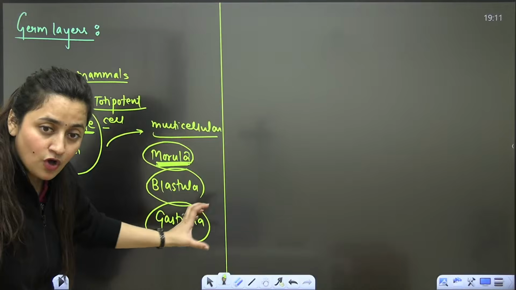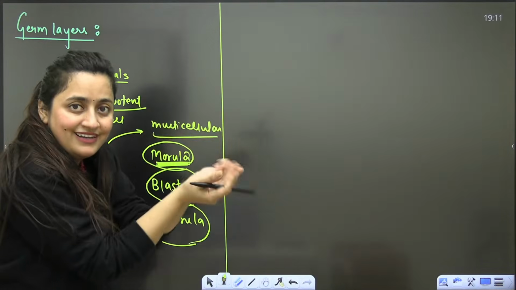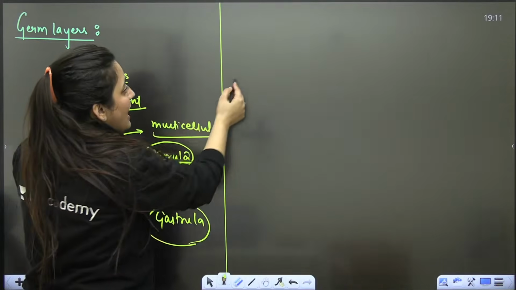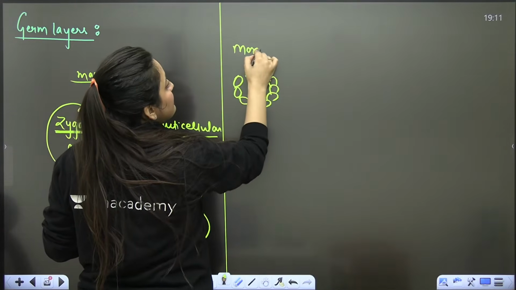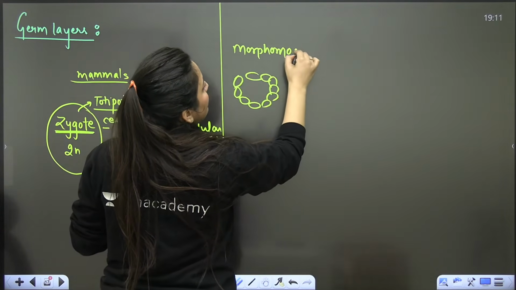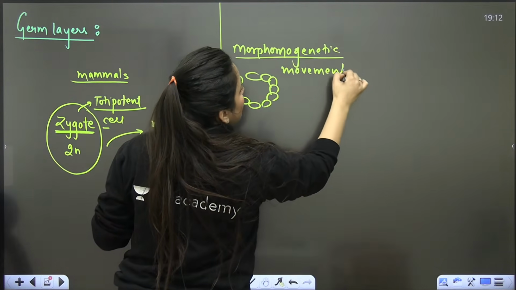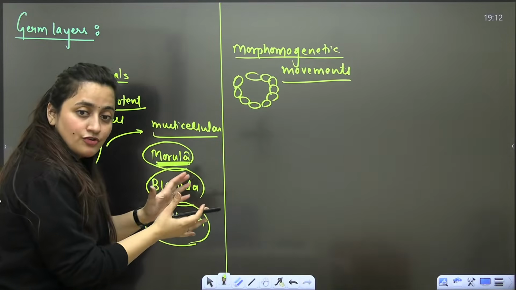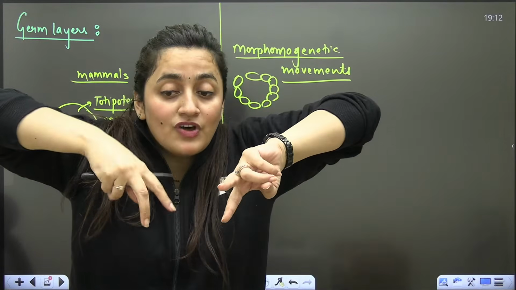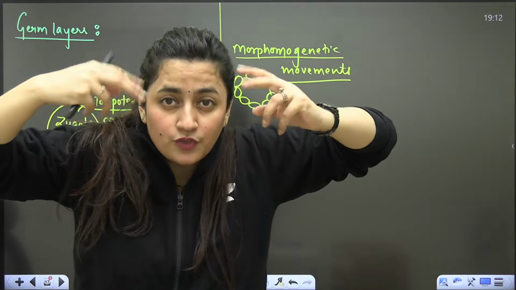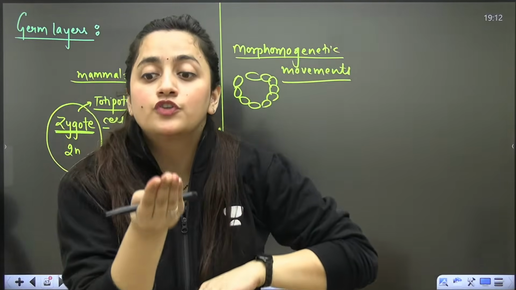So when we talk about this development, you will see how the single cell will divide and become multicellular, plus how those cell layers will show some movements. We call them morphogenetic movements. I'm not talking about those movements right now, I'm trying to explain this thing. You people try to visualize it. So in that multicellular structure, some movements will occur and it will result in the formation of different layers.